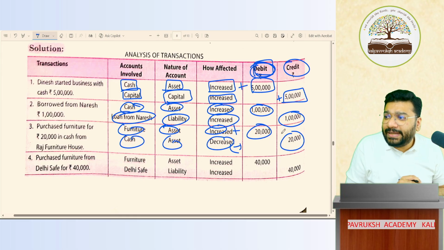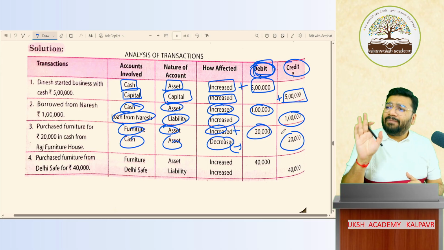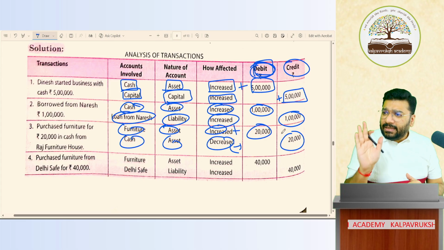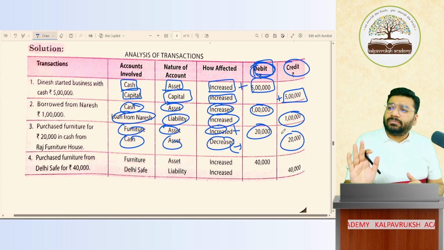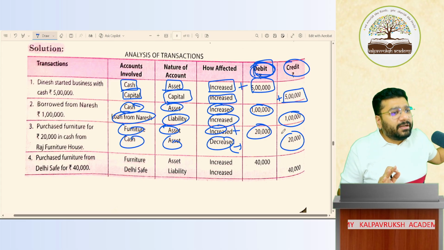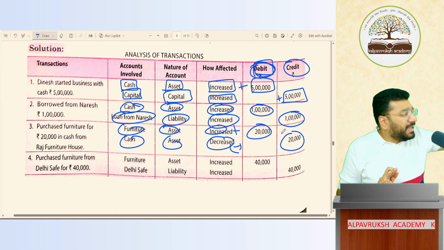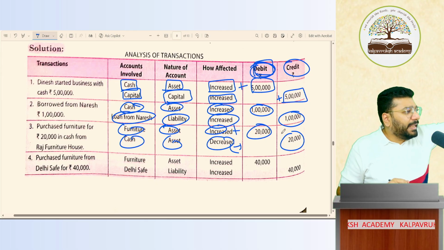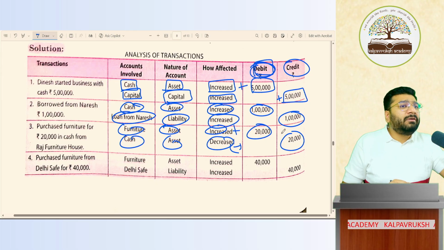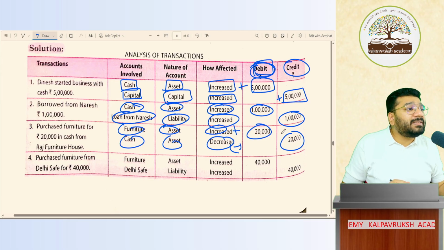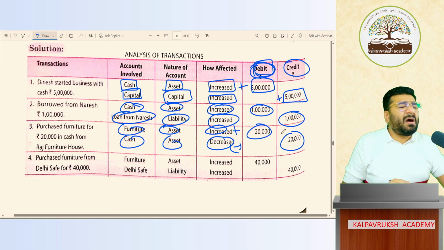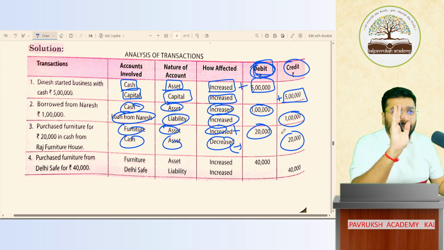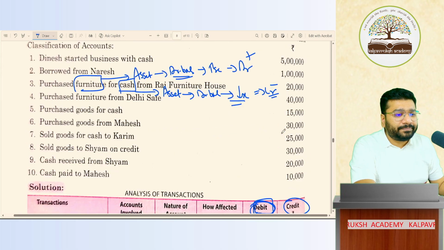Any problem? Any difficulty? Yes, it'll come with practice. Don't panic. If you do regular practice, you will get it. You have to just concentrate in the class and follow what I'm saying. Next chapter is journal. The entire chapter is the application of golden and modern rule. 10 classes we'll do on journal. How many classes? 10 classes. You will become perfect, it's my promise. So have patience. We have a long way to go.